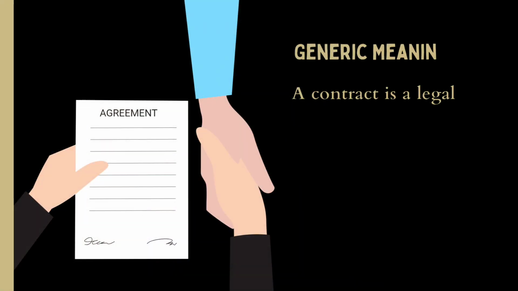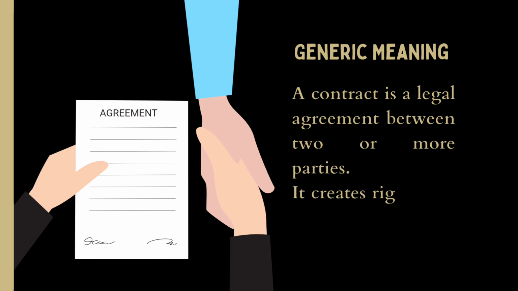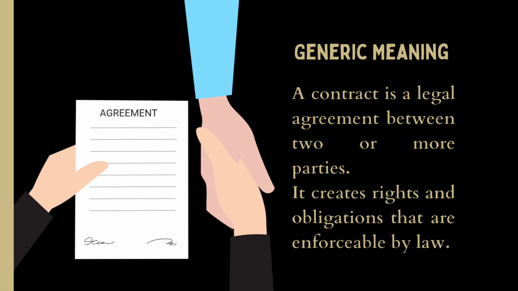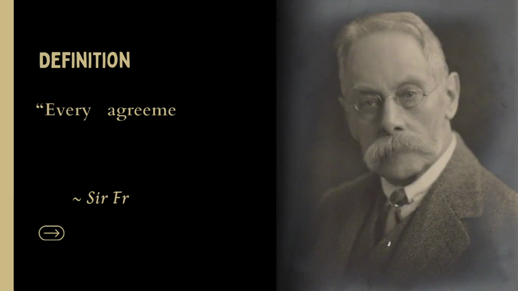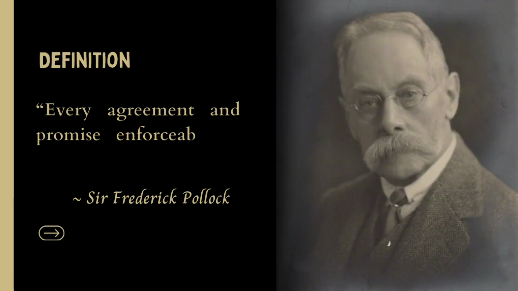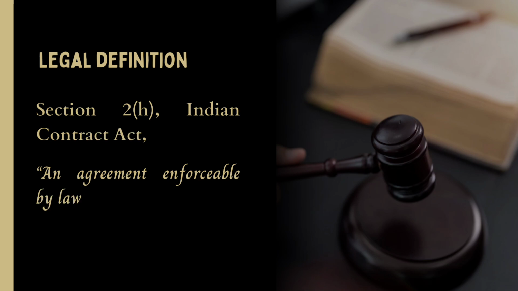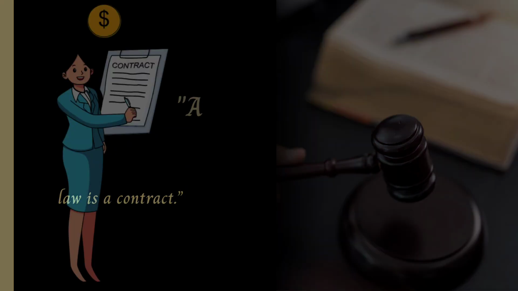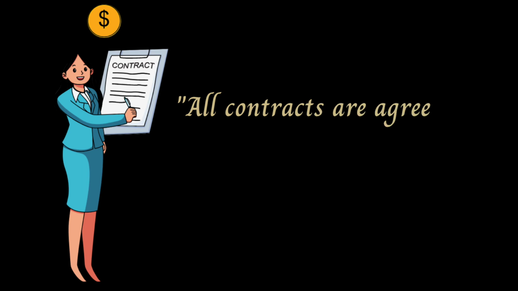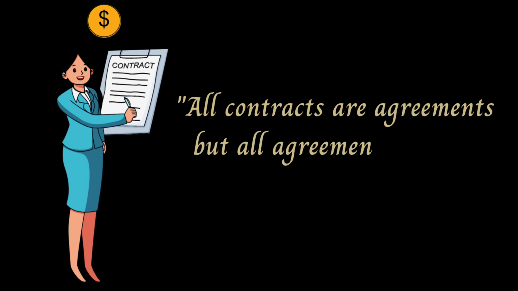Let us understand this through a generic meaning. A contract is a legal agreement between two or more parties. It creates rights and obligations that are enforceable by the law. According to Sir Frederick Pollock, every agreement and promise enforceable at law is a contract. As per Section 2 Clause H of the Indian Contract Act 1872, an agreement enforceable by law is a contract. All contracts are agreements, but all agreements are not contracts.